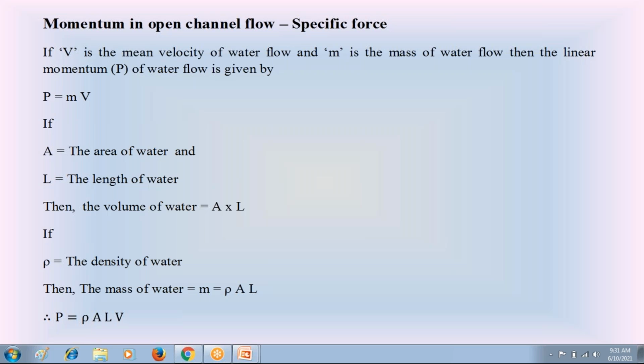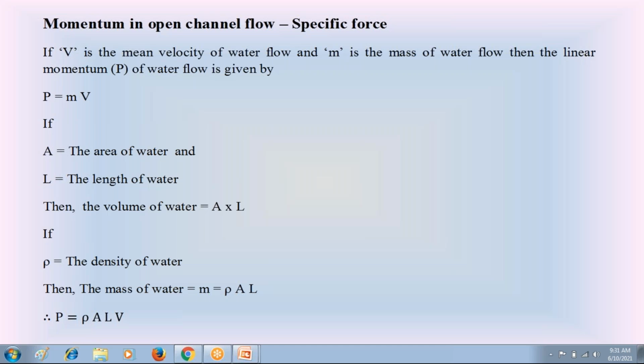To discuss that, first of all, we must discuss the linear momentum of water flow in open channels. By using this linear momentum, we can easily understand the specific force of water flow in open channels.